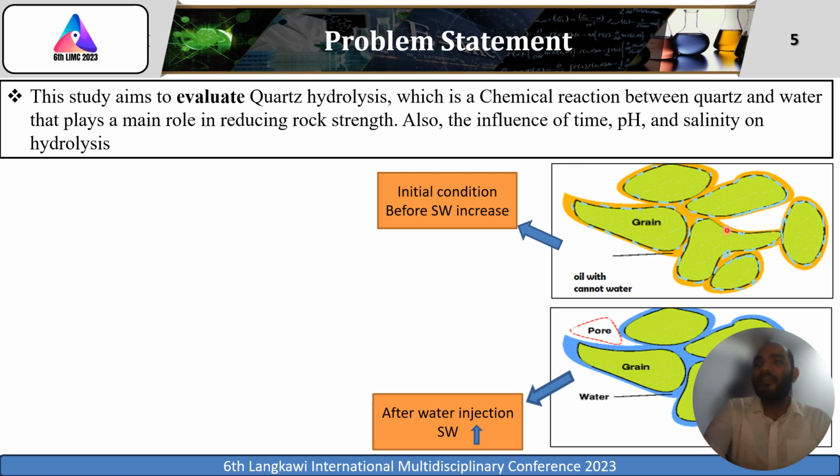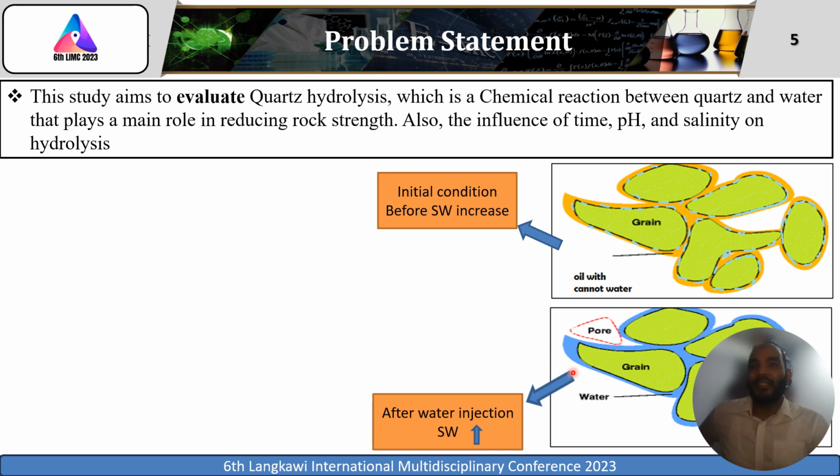As we can see from the figure here, there are two types of formation condition. The first one is the initial condition, where only connate water is present or available inside the reservoir. Here, there is no chemical reaction between water and quartz because there is little water and the water saturation is a low value.